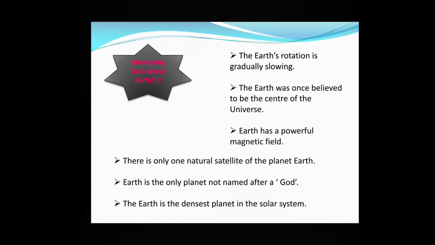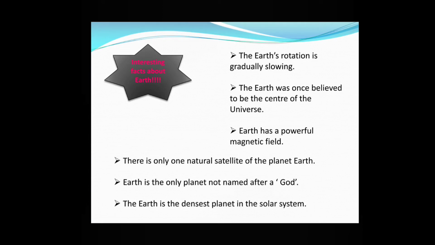Next comes, Earth has a powerful magnetic field. This phenomenon is caused by the nickel-iron core of the planet coupled with its rapid rotation. This field protects the Earth from the effect of the solar wind. Next we have, there is only one natural satellite of the planet Earth. As a percentage of the size of the body it orbits, the moon is the largest satellite of any planet in our solar system. In real terms, however, it is only the fifth largest natural satellite.